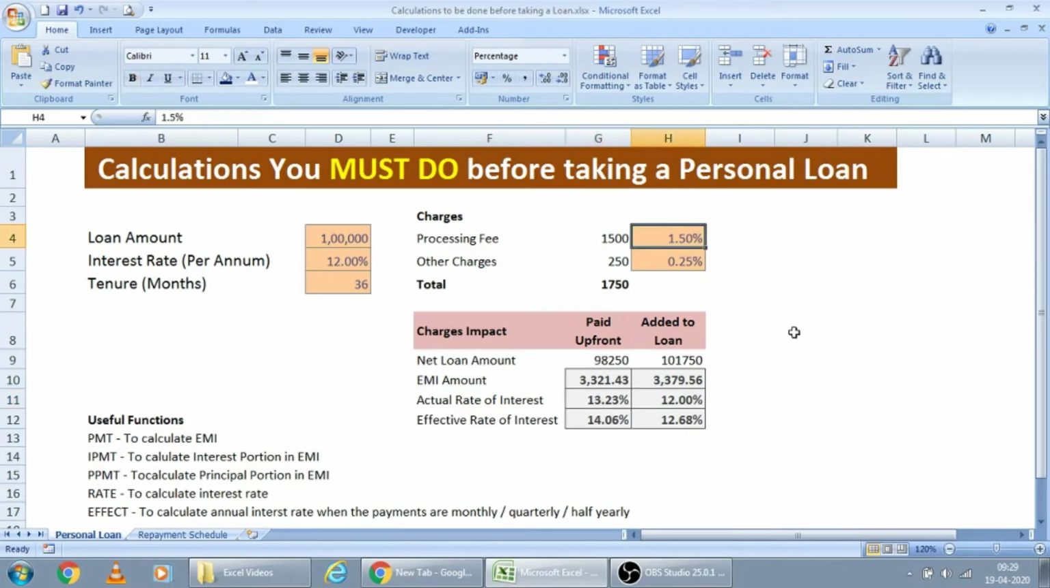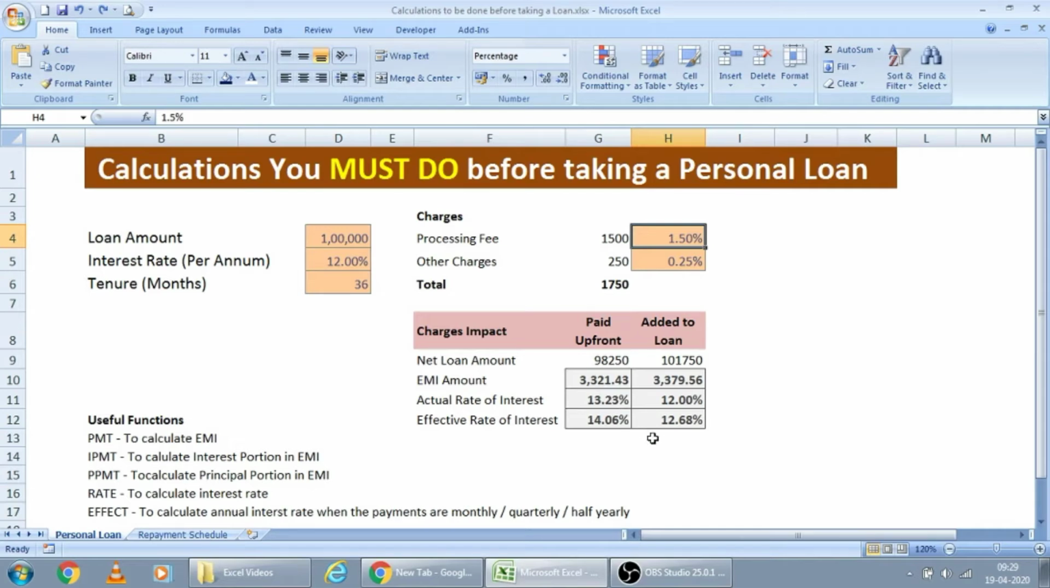I'll just show you by putting zeros here. If you are not paying any charges, whatever loan interest rate they are offering, the same only you are paying. If you increase the charges, obviously you are paying more interest on the loan amount.